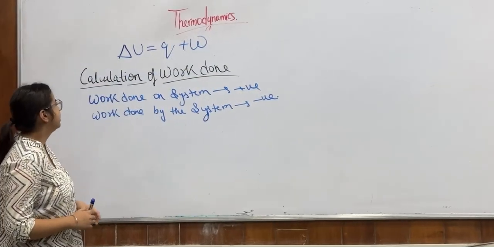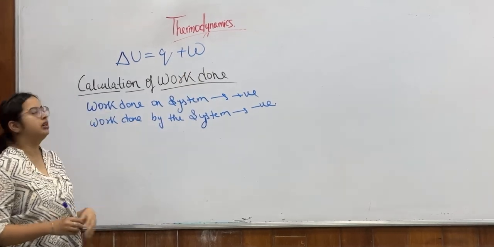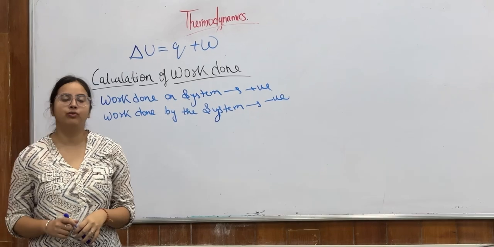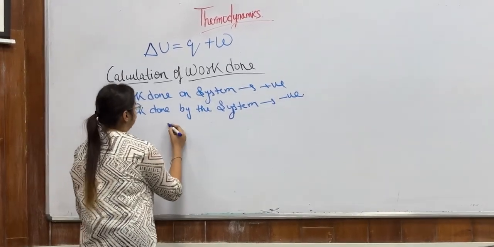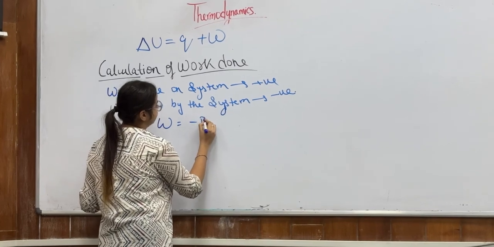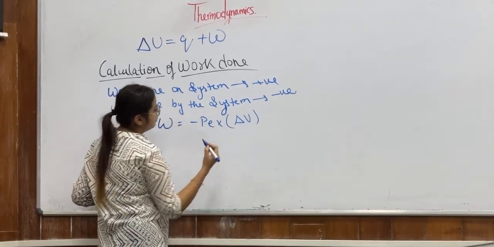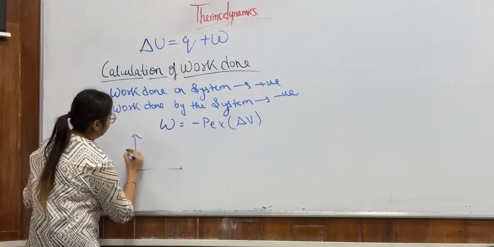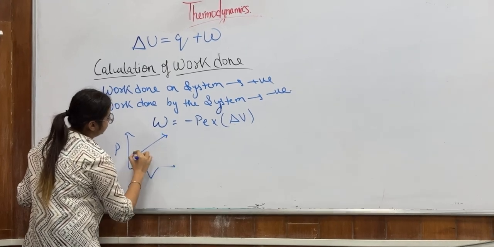Now, let me discuss the third term of the law, that is work done. Calculation of work done: work done on the system is taken as positive and work done by the system is taken as negative. Work done can be calculated as minus P external into change in volume. For a variable system, when we have a graph of P versus V, work done can be calculated as the area under the PV curve.